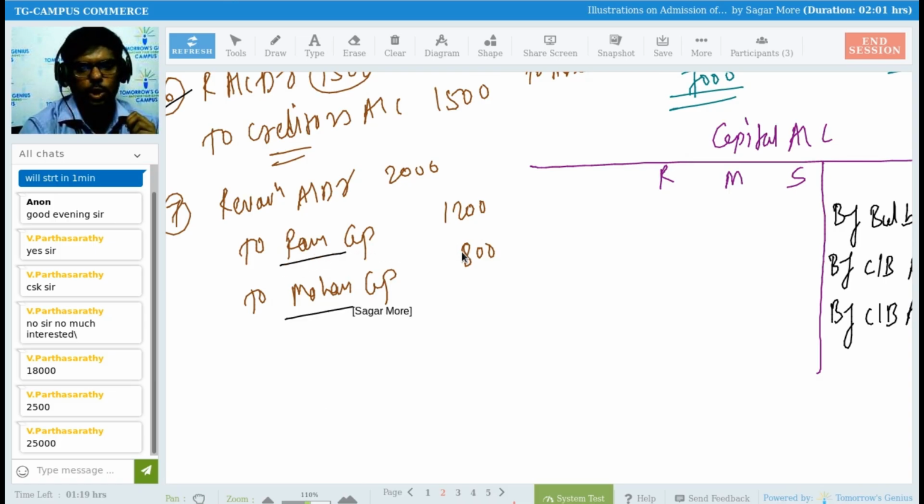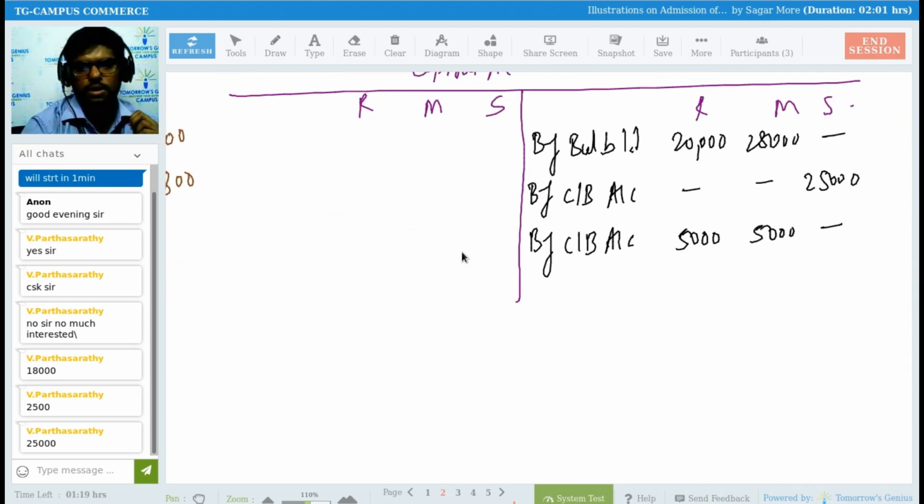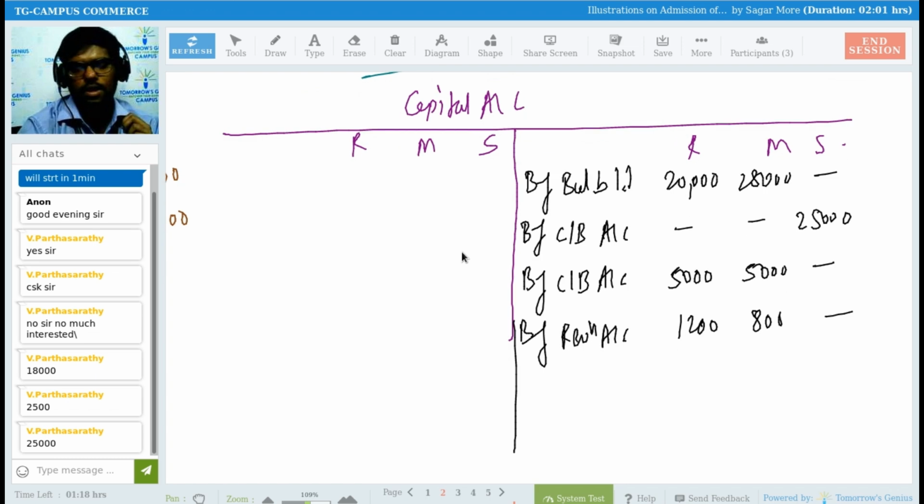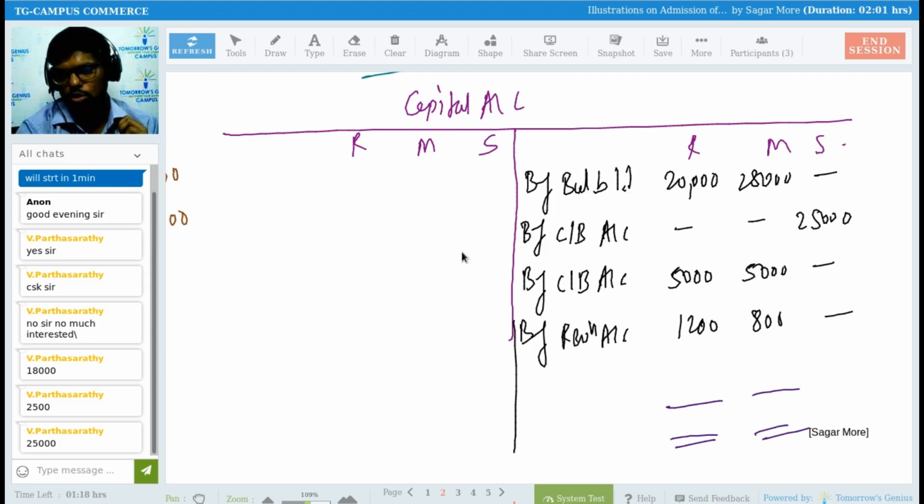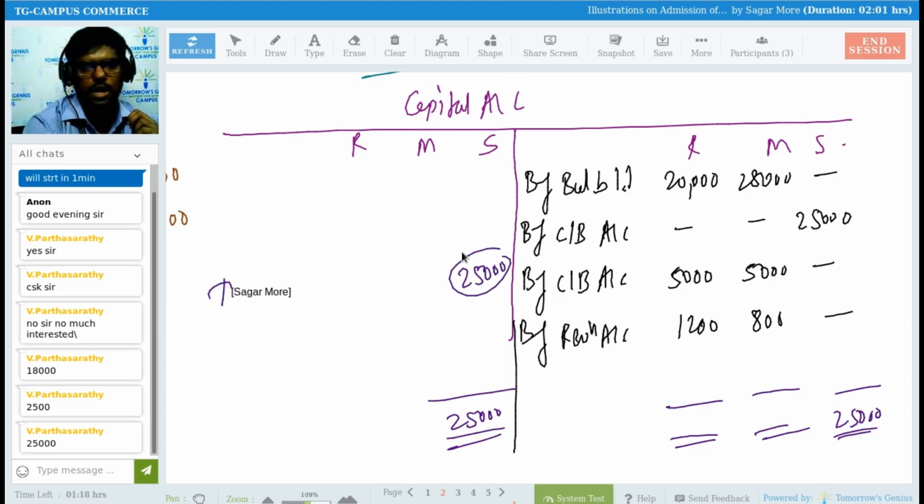Ram capital and Mohan capital we have to credit for 1,200 and 800 by revaluation account, right? Yes, sir. I'm writing here by revaluation account. So here 1,200 rupees, here 800 rupees, here dash. Finally, I need to close down this capital account. I will be getting balances, sir. Tell me. There is nothing on the debit side, so we have to do only the total of the credit. 25,000 for Sham. Here also it will be 25,000. So 25,000 is the closing balance of Sham's capital. So I am writing here balance carried down. This is a balancing figure, right?